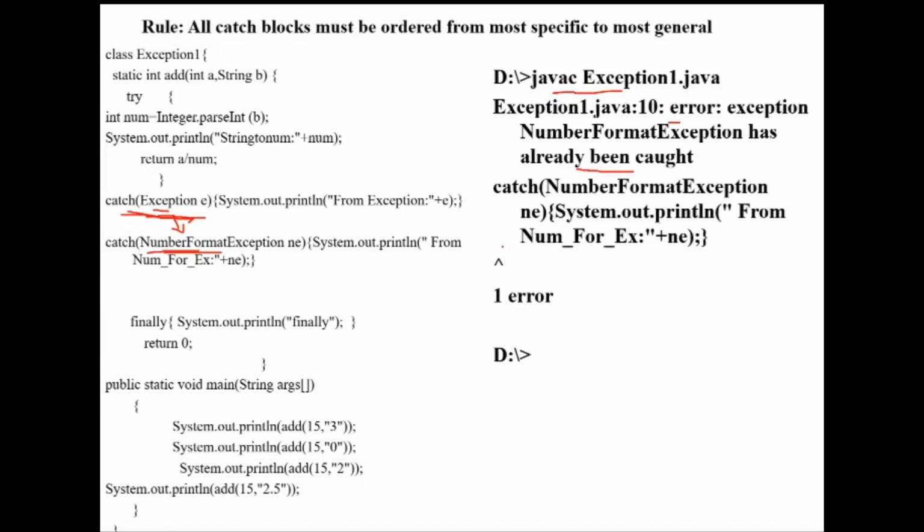Ma'am, but only one catch block can handle only one exception, no? If I write Exception, this block can handle all types of exception. This is the first catch block, so it will handle all types of exception. That's why the compiler is telling that NumberFormatException has already been caught by this block. Then what is the purpose of specifically writing the NumberFormatException after that? Understood?